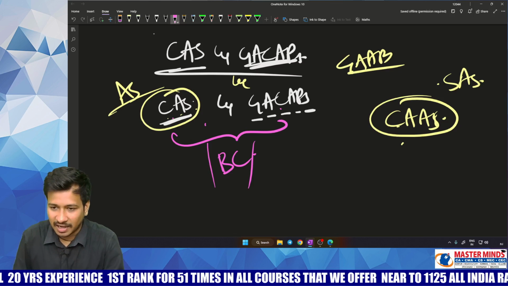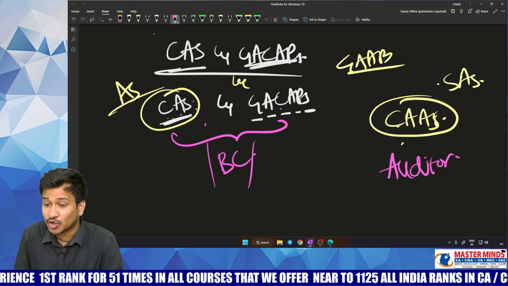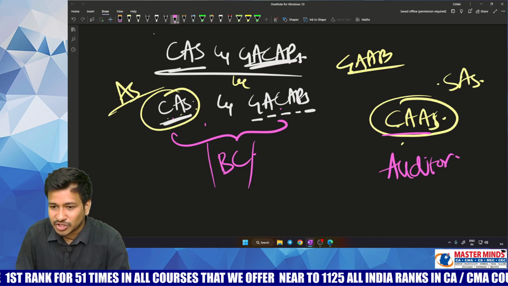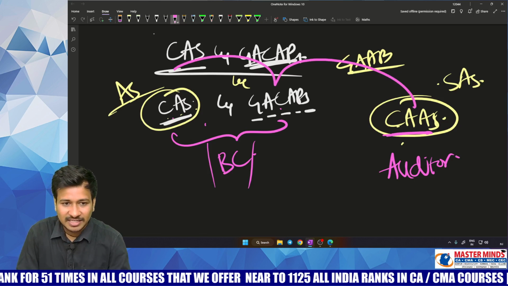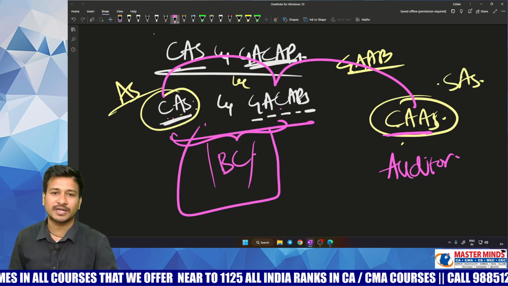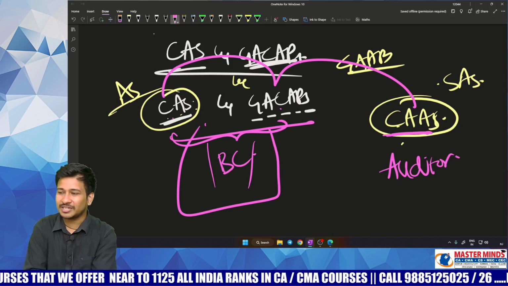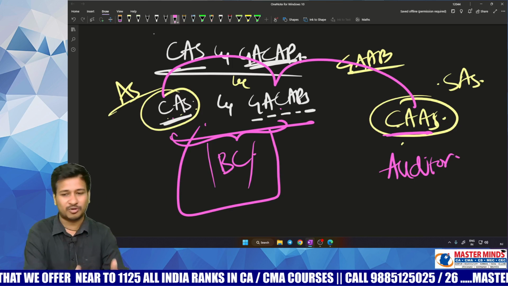Whereas CAS are the rules and regulations or the guidelines that were being given to the auditor, that you need to check out these things, whether these elements were properly incorporated while preparing the books of accounts or not. That is like while preparing the cost sheet or not. Here books of accounts doesn't mean the financial books of accounts, but it is all about the cost books of accounts.